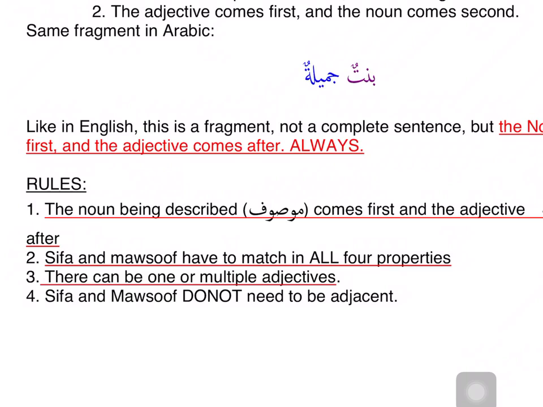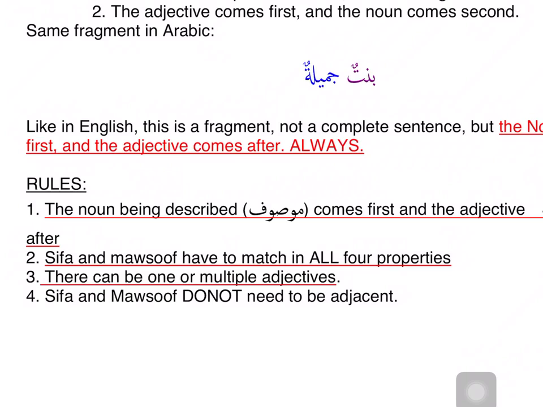So bintun is mu'annath, it is mufrad, it is nakira, and it is marfu', rough status. Let's look at jamila. Jamila is mu'annath, ends in ta marbuta. Mufrad, talking about one. Nakira, no reason for it to be marifa. And marfu' ends in dhamma, rough status. All properties are matching. This is a sifa mawsoof construction.